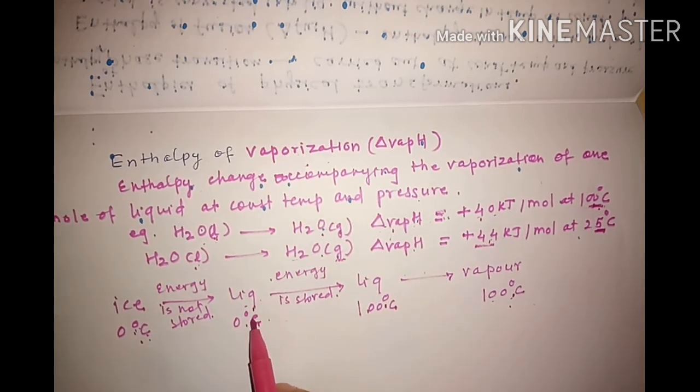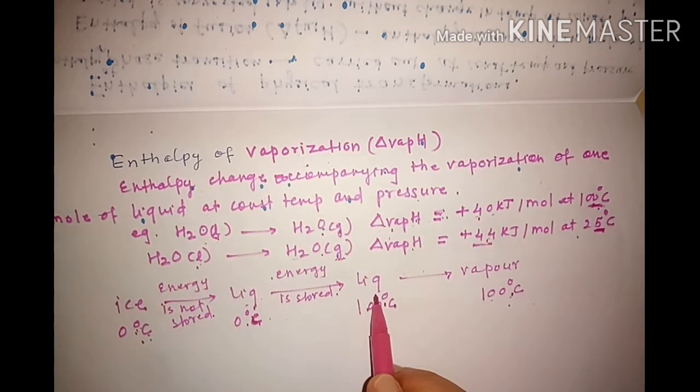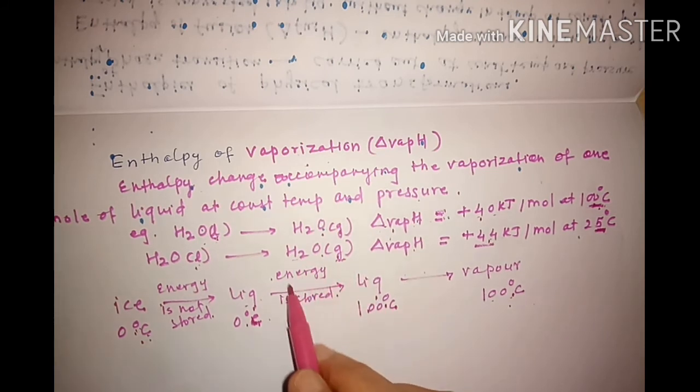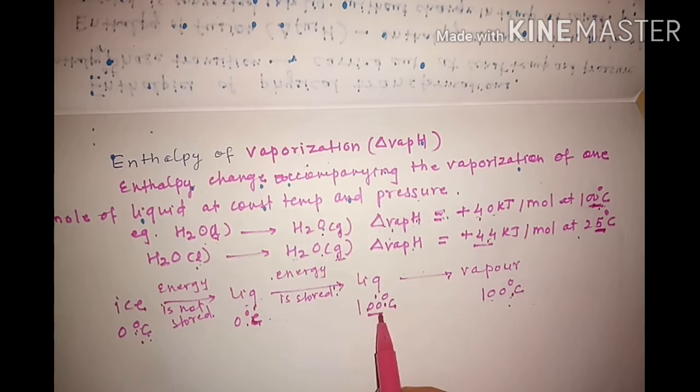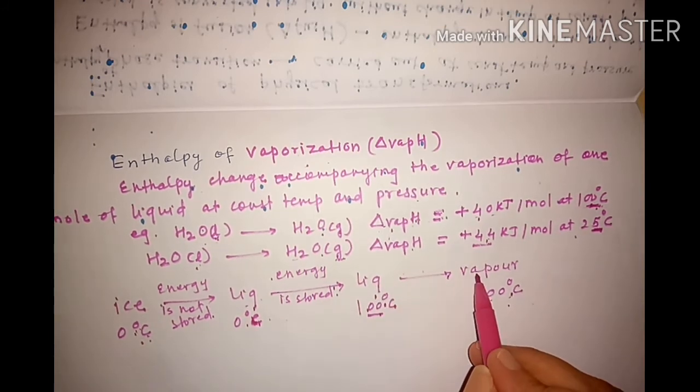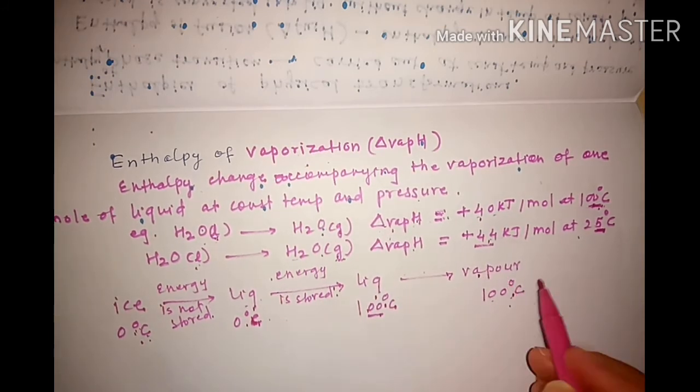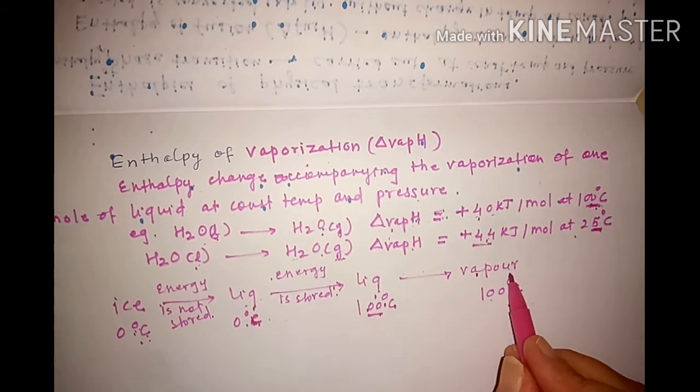Here this is also a liquid state. So whatever energy is supplied will be stored, and that can be seen by the increase in the temperature. So when it is further heated, it is converted into its vapor state.